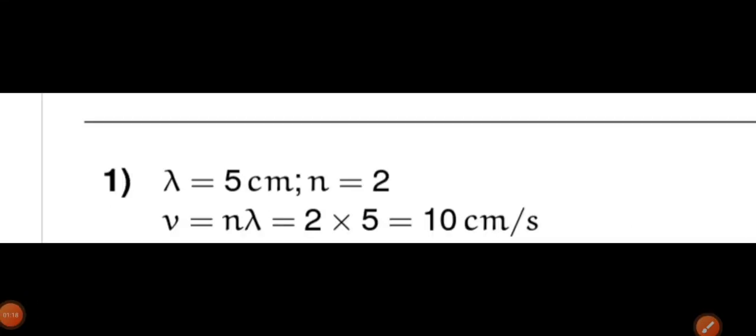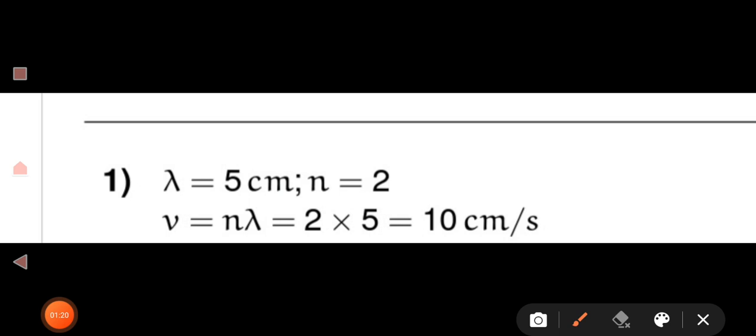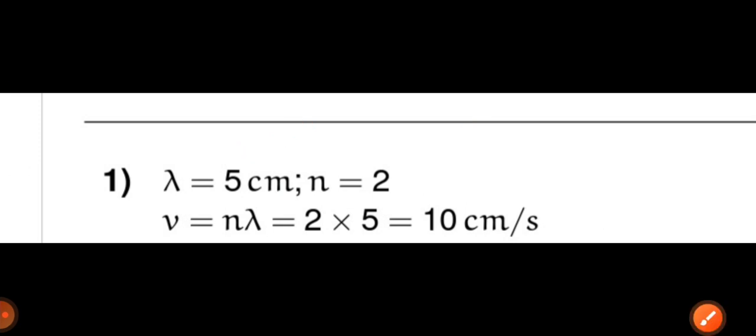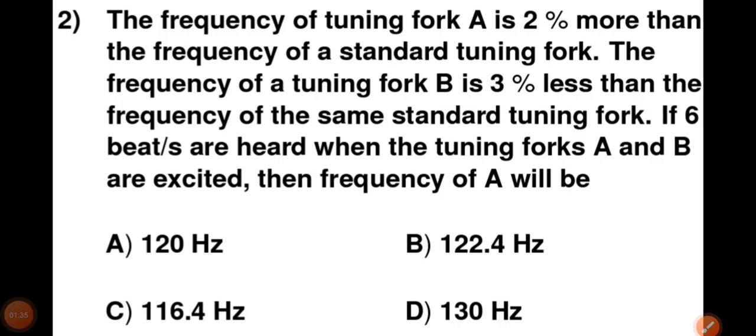As I have told you, in the given question lambda is 5 centimeter, n is equal to 2, so v is equal to n lambda. If we multiply 2 with 5, your final answer is 10 centimeter per second. So this is the velocity of the wave. Now we'll move to the second question.